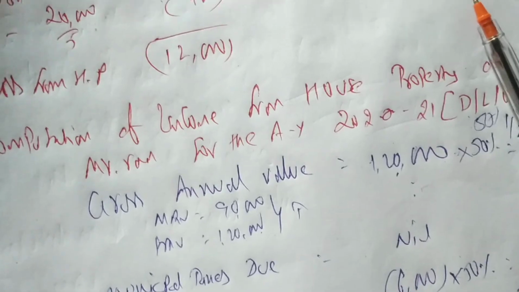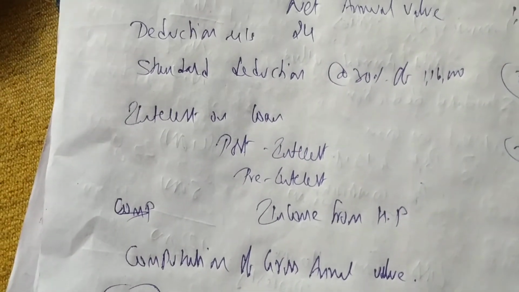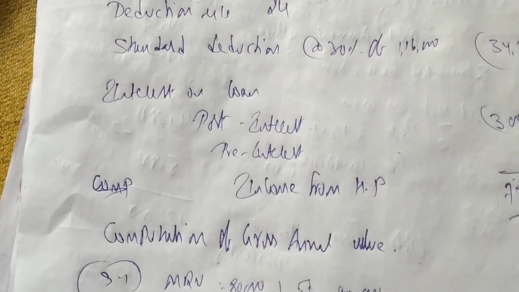Okay. So with this we have done the entire chapter of income from house property, and I will start the next chapter called capital gains from tomorrow onwards. Do revision properly, and I'll send pictures also. Thank you.